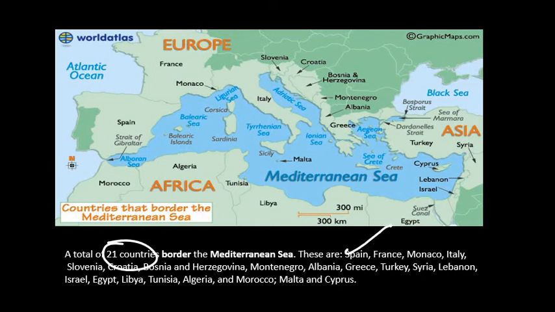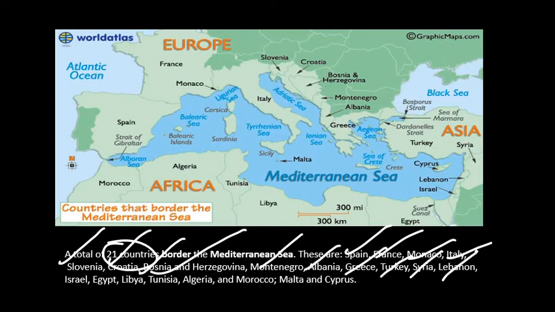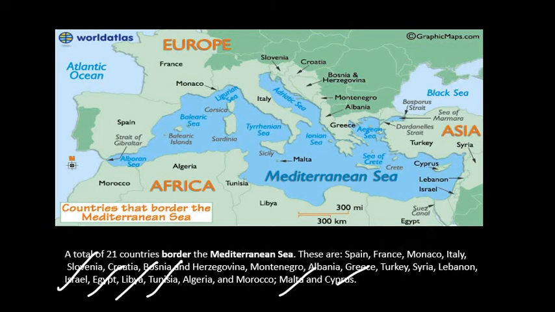That is Spain, France, Morocco, Italy, Slovenia, Croatia, Bosnia and Herzegovina, Montenegro, Albania, Greece, Turkey, Syria, Lebanon, Israel, Egypt, Libya, Tunisia, Algeria, Morocco, Malta and Cyprus. So these are all the countries which are bordered by the Mediterranean Sea. Okay, so we'll get into the map pointing right now.